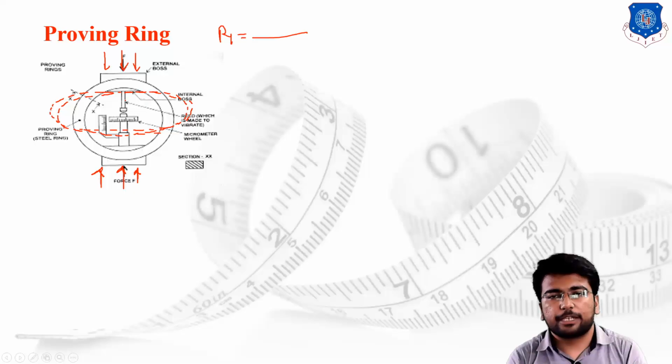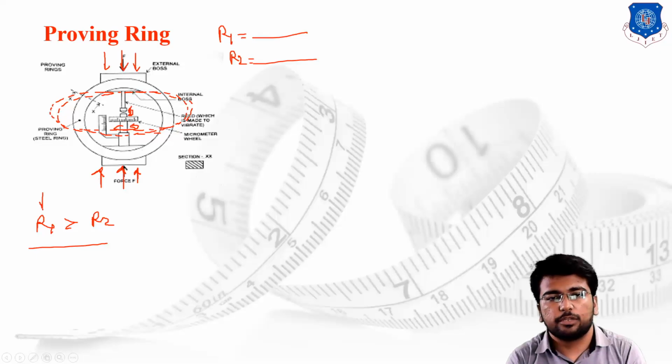Once the total application of the force has been performed, what are we supposed to check? Once again we turn the micrometer wheel. Again the wheel will be rotated and both points will make proper physical contact with each other, and we note down the reading, let's say R2. The reading R1 is higher than R2 because in the first case the ring shows a circular shape, whereas in the second case the ring shows an oval shape.